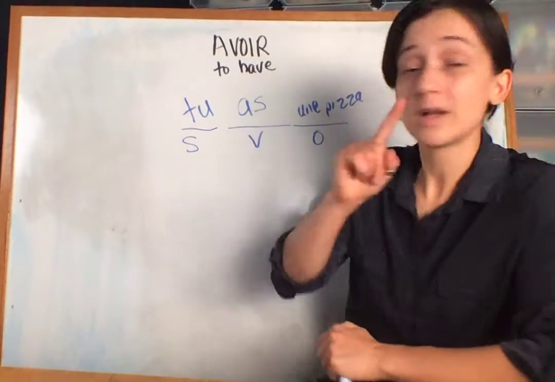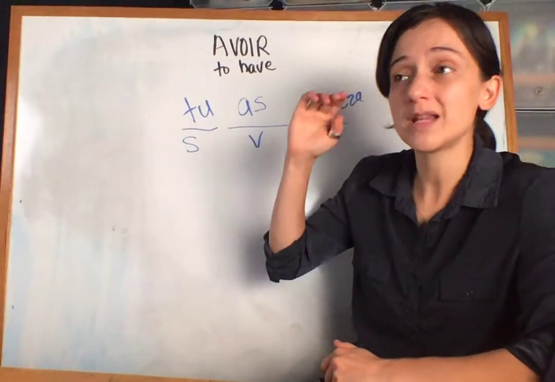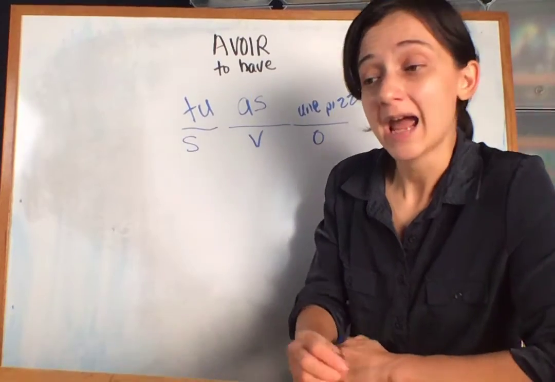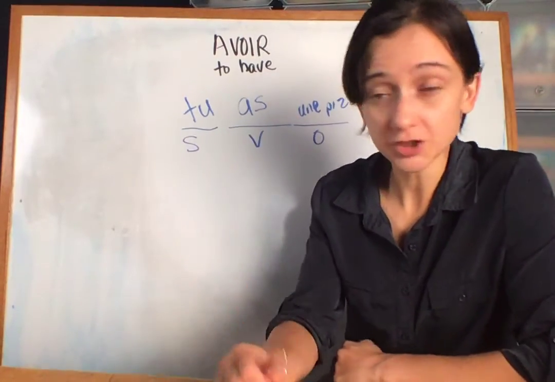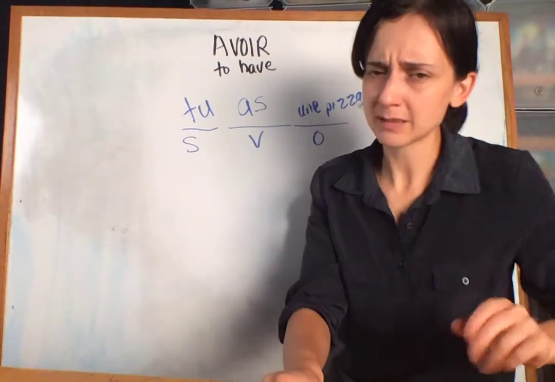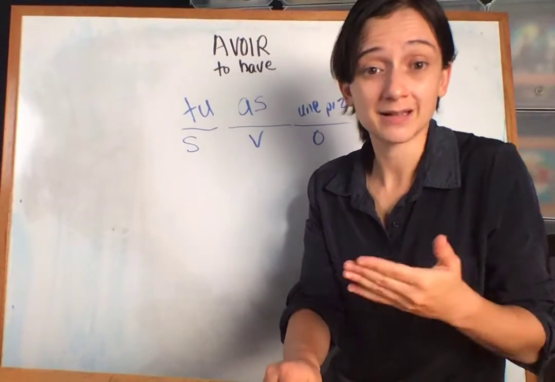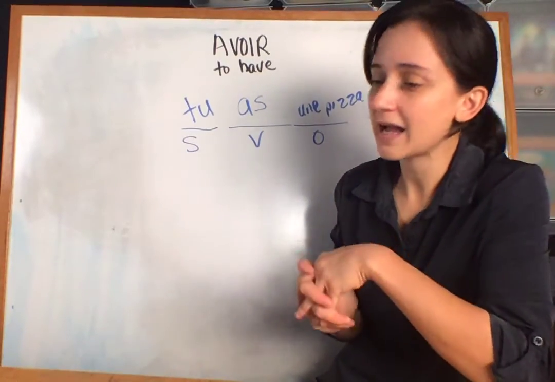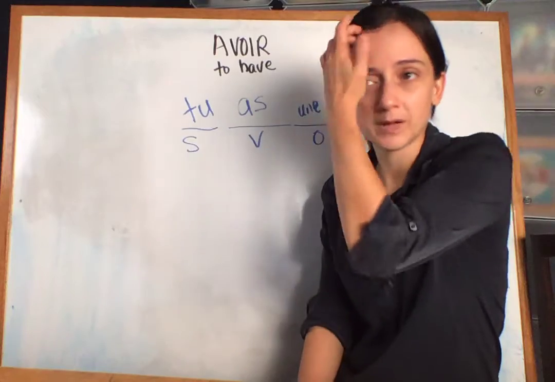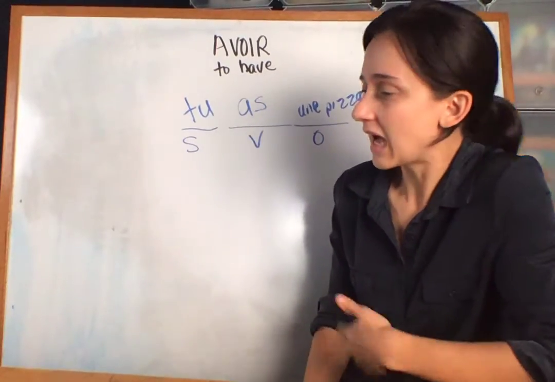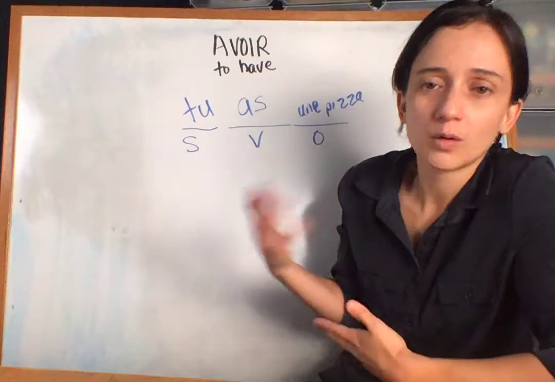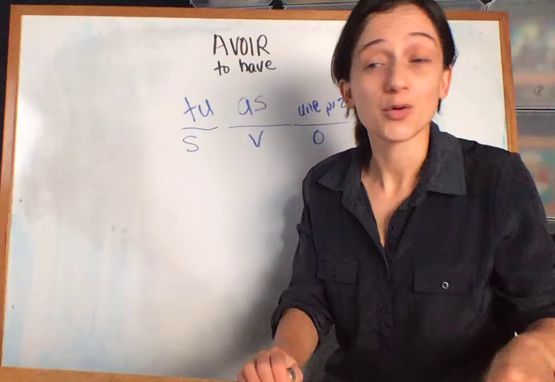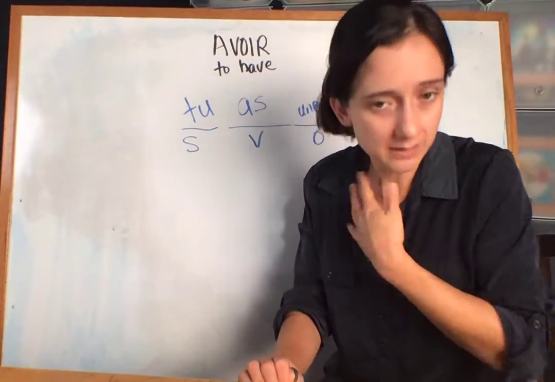Okay? One last thing to know about avoir is that we use avoir with many expressions that we do not use in English. And if you speak Spanish, and probably some other Romance languages, this is going to be pretty easy for you. Because in English, we say things like, I am hungry, I am 16 years old, I'm cold, I'm afraid. All of those things, in English, we say am. That's the verb to be.